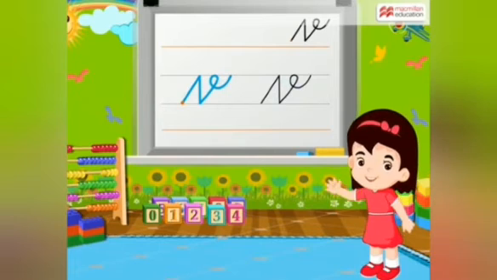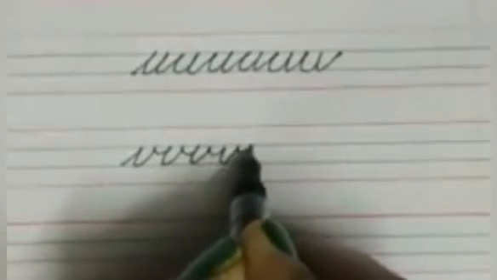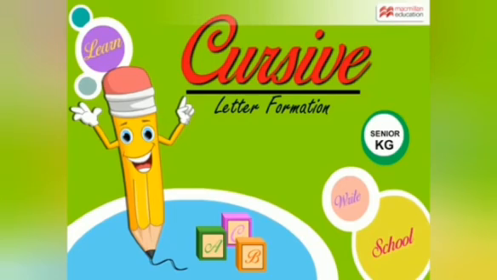Let's learn how to write it on a 4-line notebook. Children, you can see here, we should never lift our hand while writing in a 4-line notebook. I will show once again. We should start from the second blue line, slanting, straight and a loop. After taking a loop, we should always join through the loop itself. Straight, slanting, loop, straight, slanting, loop. Understand? Don't lift the hand while writing.